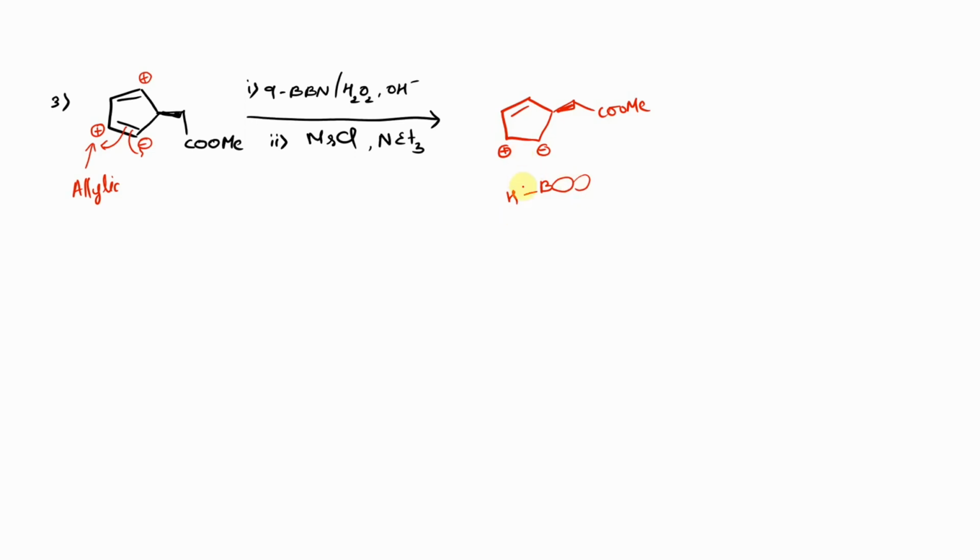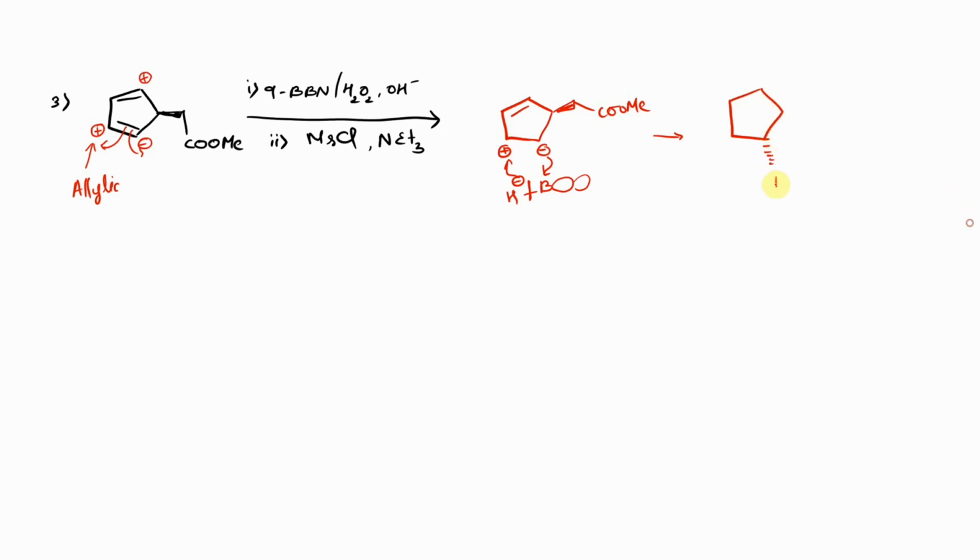Now when you treat this species, once this bond is broken, the hydride ion will be attacking the allylic carbocation. As a result, the negative charge will be attacking the boron group. Once this is bonded with one another, we will obtain the structure like this.